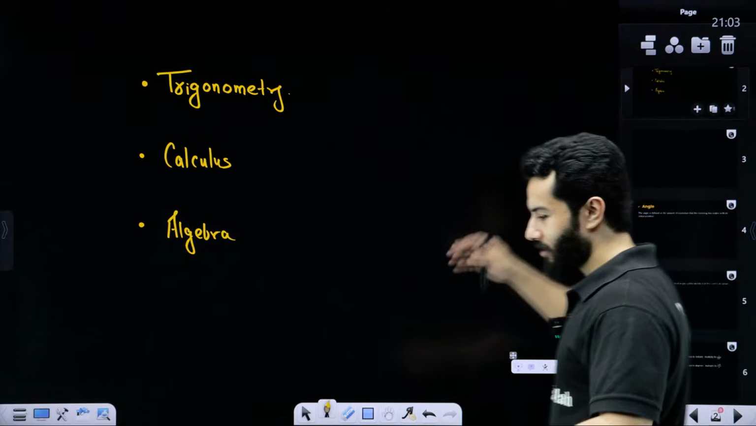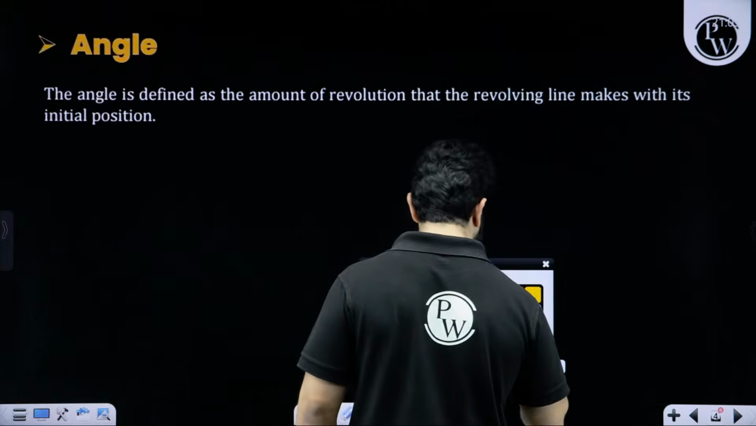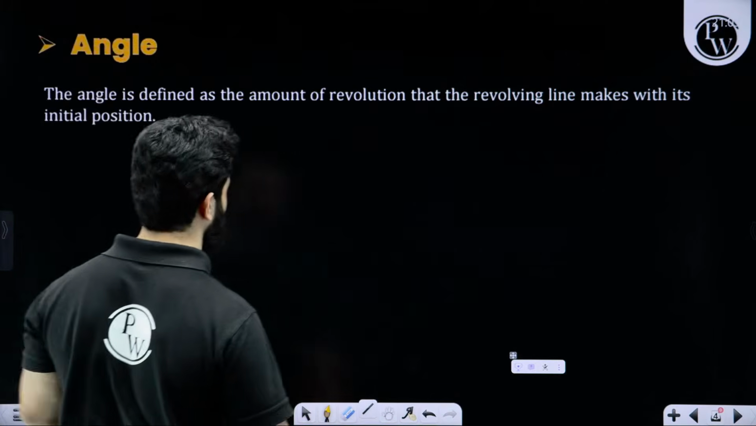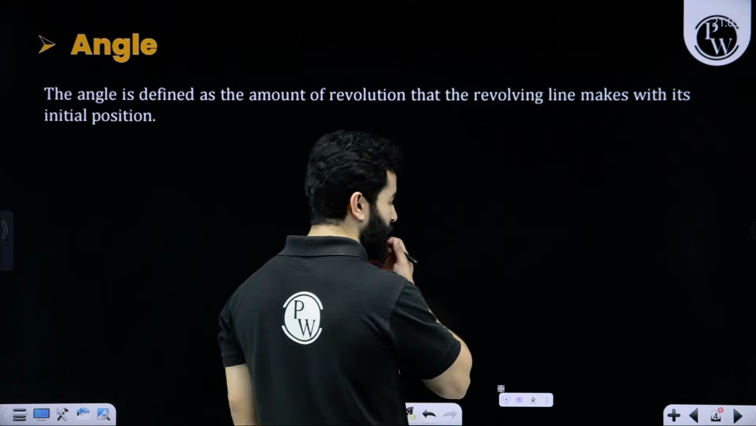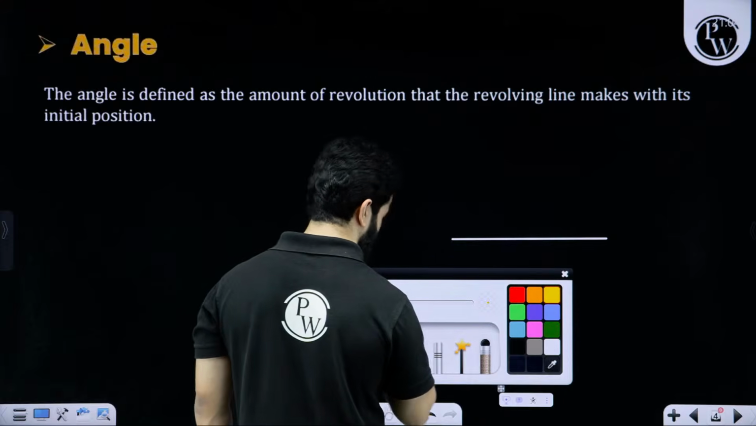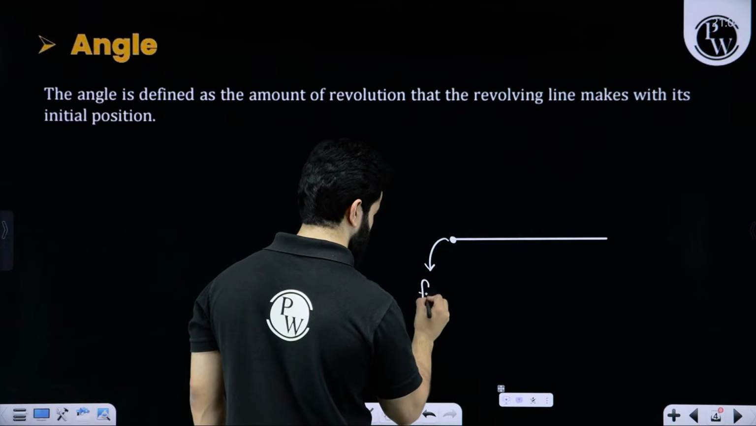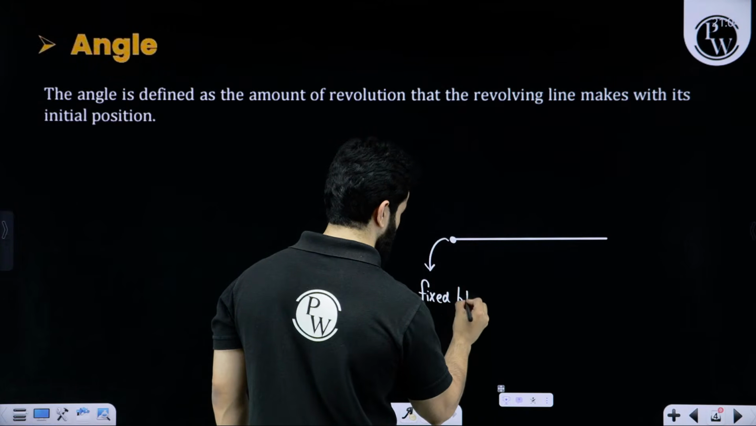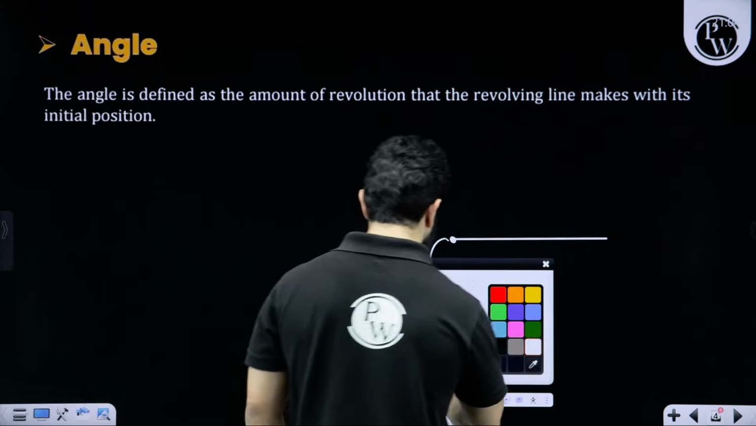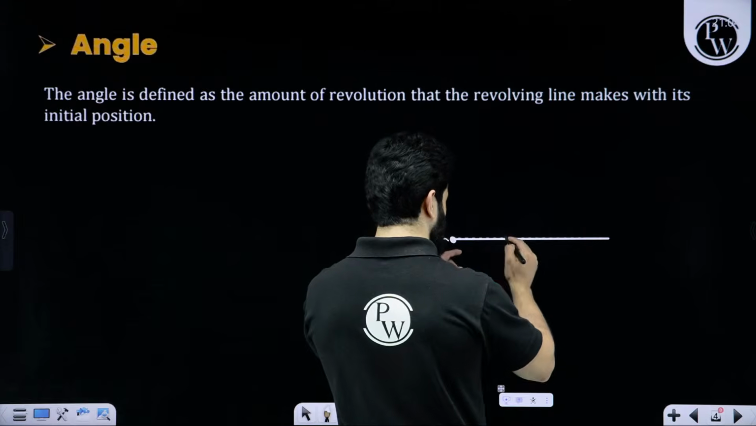So we are going to start with the very basic definition of angle, right? I'm starting the class. Let's talk about what we mean by angle. My dear friends, let's suppose we have got a line over here, and this point is fixed. This is a fixed point. And we are trying to rotate this line. Let's suppose we try to rotate it somewhat like this.